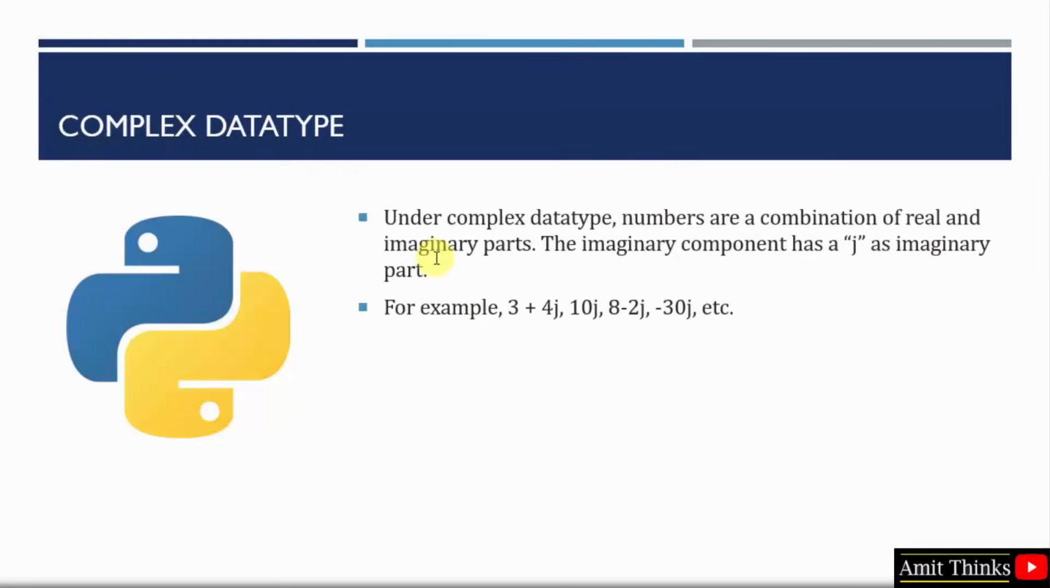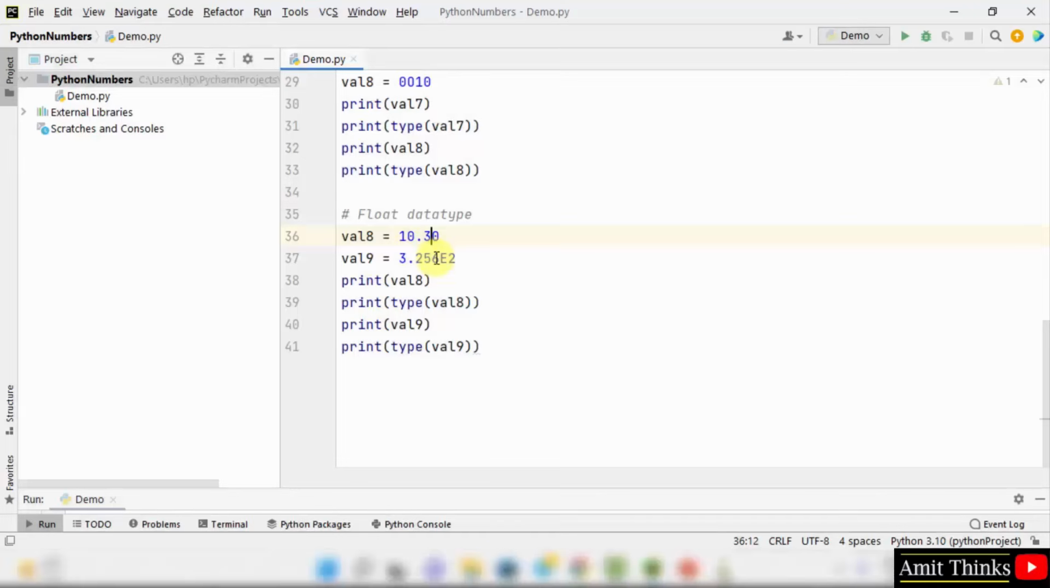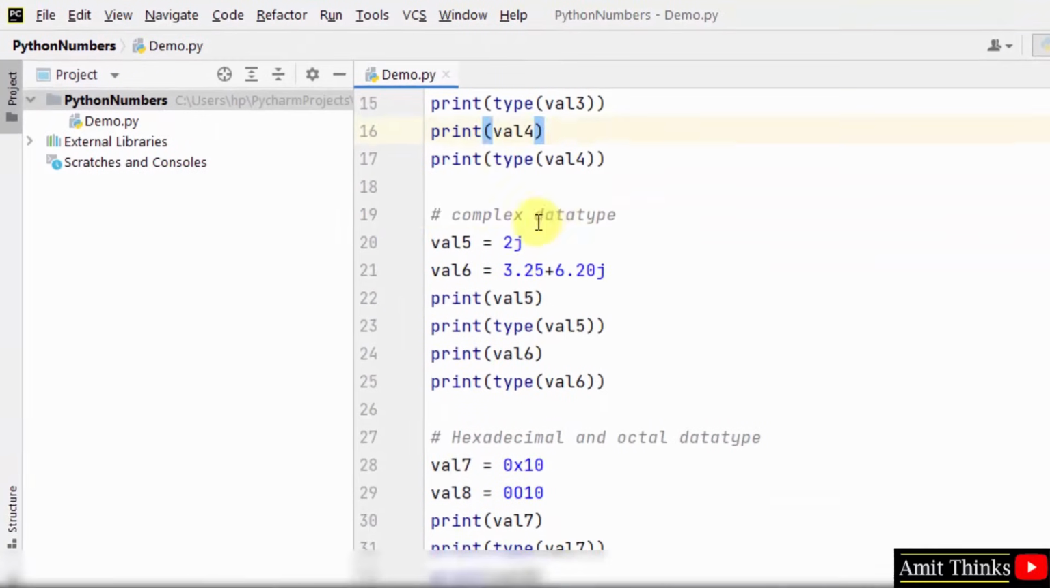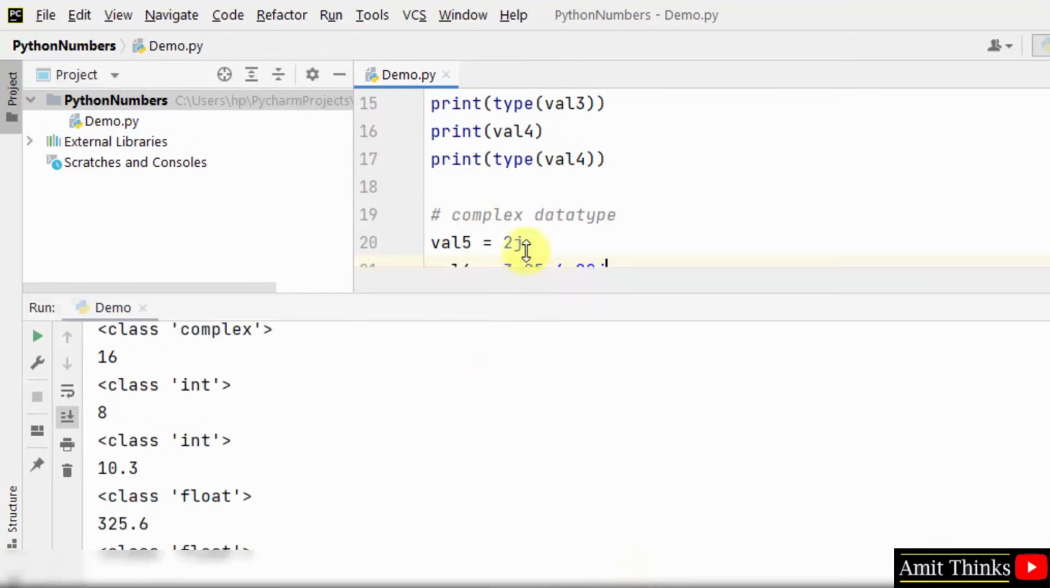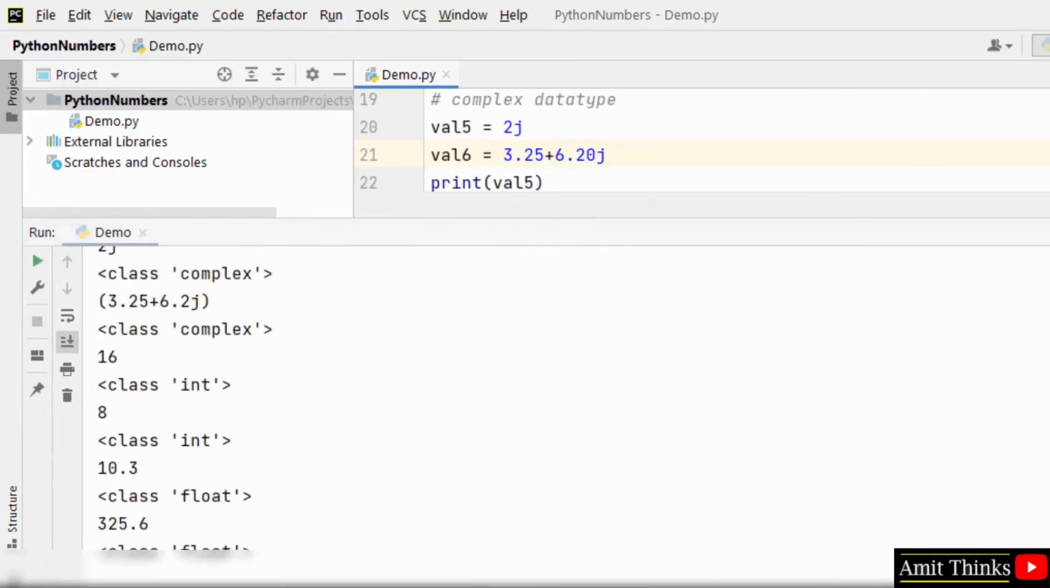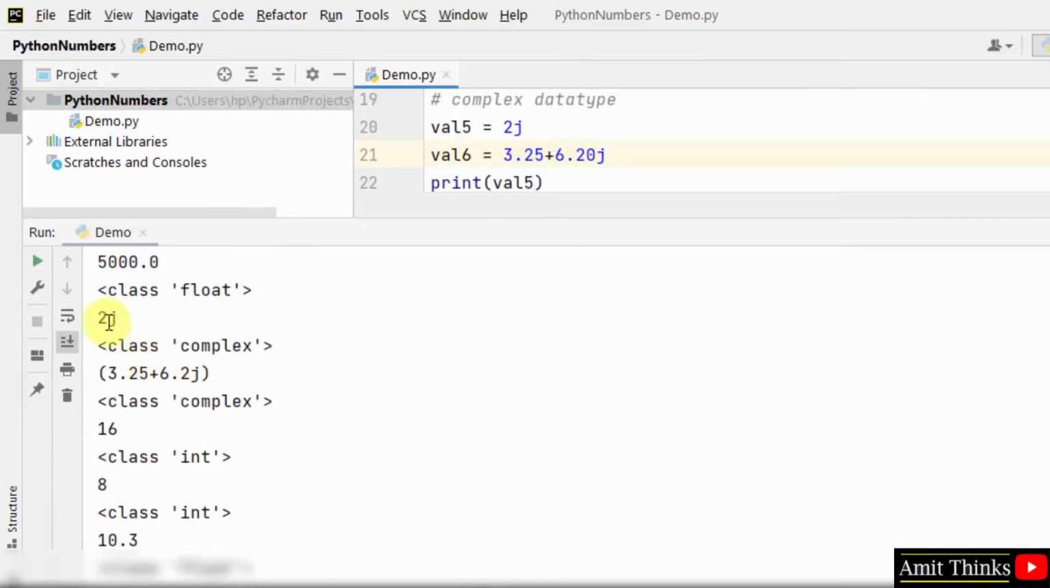Let's move further. We also discussed complex data type before. Under complex data type, numbers are a combination of real and imaginary parts. We saw an example wherein we use the combination of i and j. i is for real and j is for imaginary part. Here in our example we use the complex data type and we have shown the real and imaginary part here. Let us run it again, and we can see here it is our complex type visible here, 2j, and here it is the complex type.